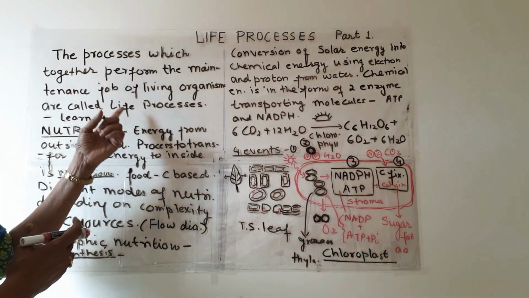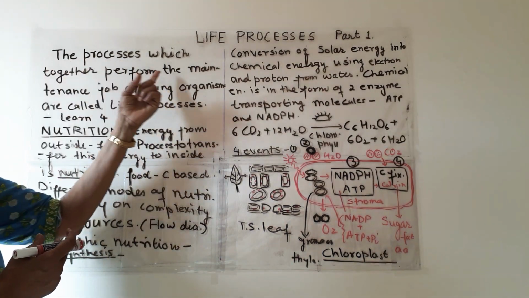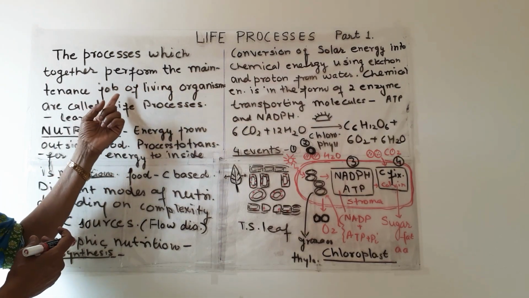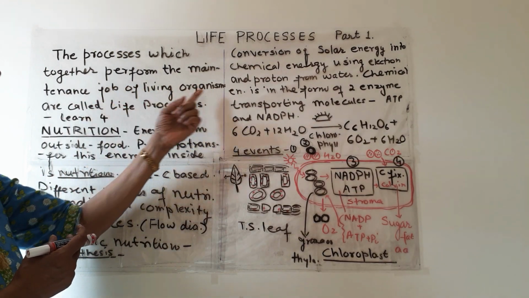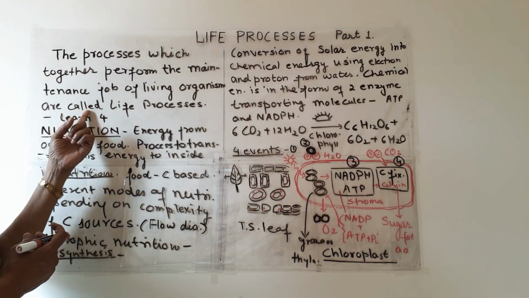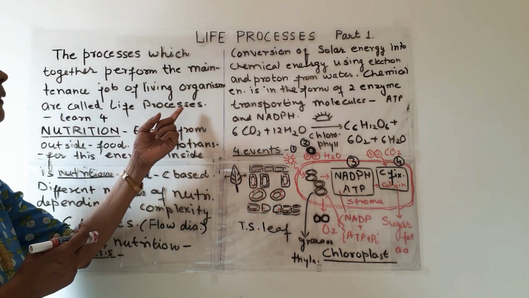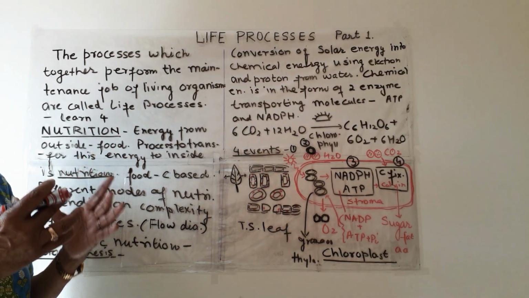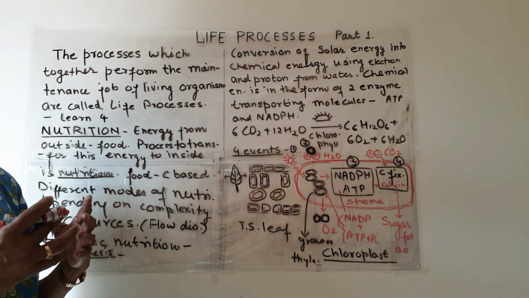I have written the definition here: the processes which together perform the maintenance job of living organisms are called life processes. So together they work for maintenance of life.